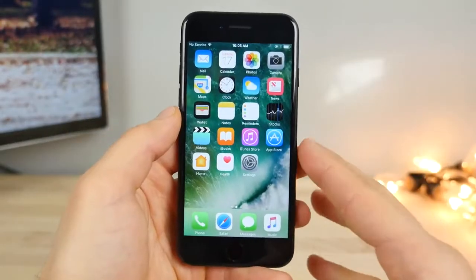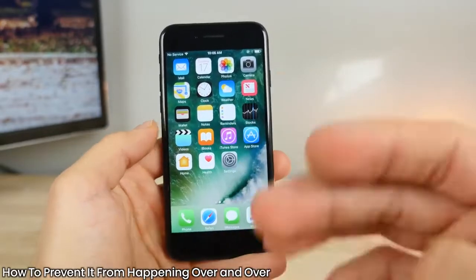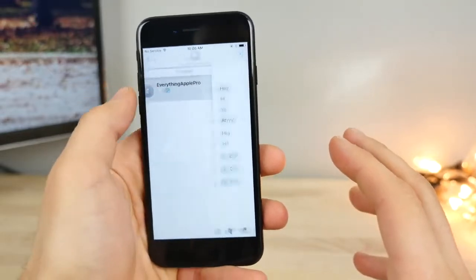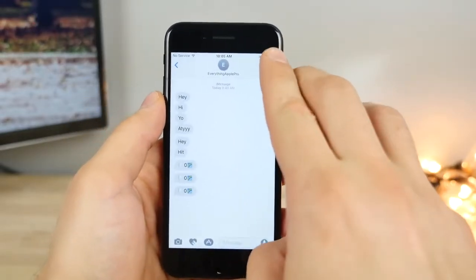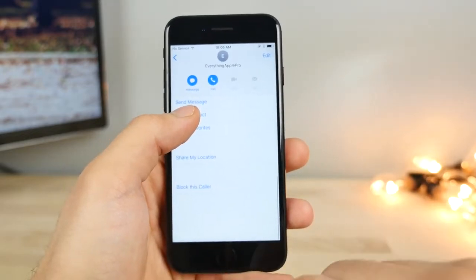Easy stuff. And the very last thing I wanted to leave you guys with is how to prevent it from happening. So if you guys keep getting someone sending it to you, it's very easy to make it stop. All you need to do is go into the messages and block their number. Click on the contact info, and just select block this caller. It's as easy as that.